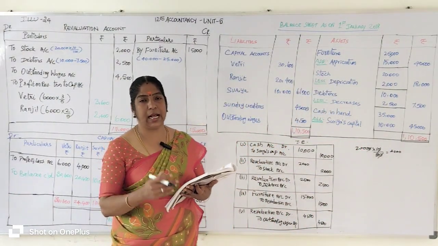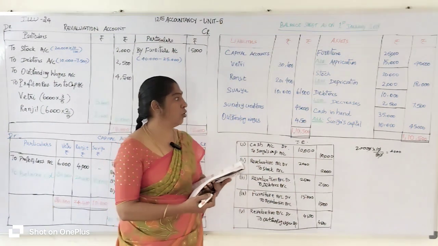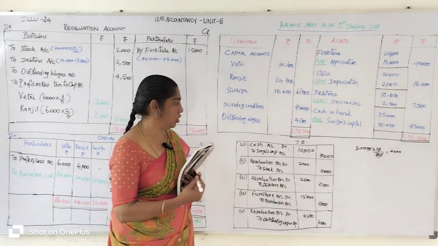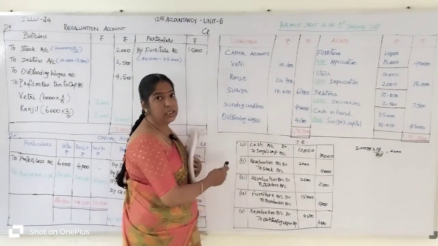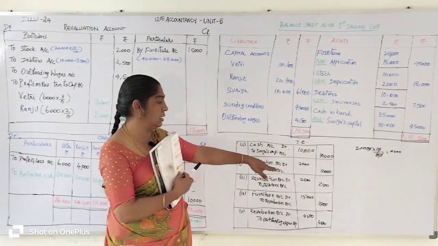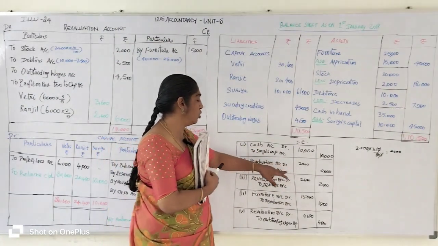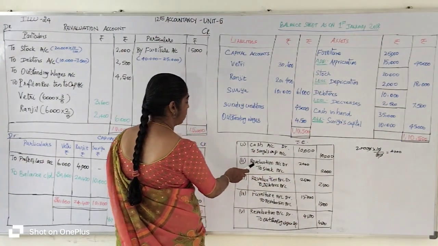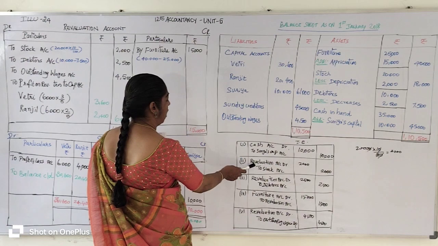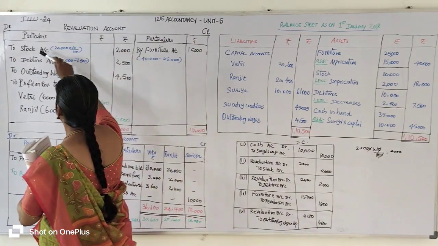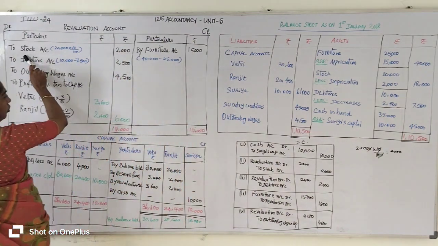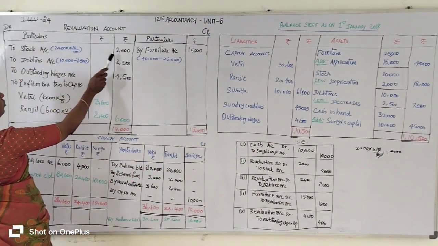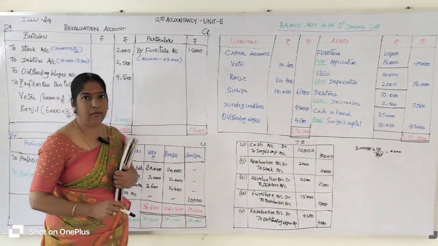Okay, stock is an asset account. So asset account decreased. If the asset account decreases, revaluation account is to be debited. What is the journal entry? If the asset account decreases, revaluation account debit 2,000 rupees to stock account 2,000 rupees. So where does the revaluation account appear? It is on the debit side. So you go to the debit side of the revaluation account and enter the opposite account, that is stock account. So to stock account 2,000 rupees is entered on the revaluation account.